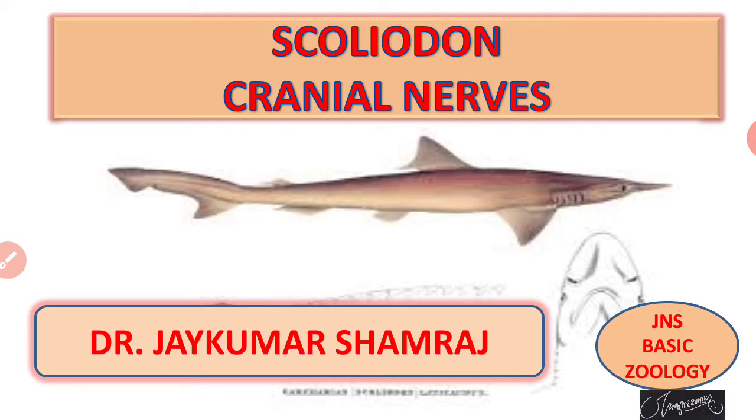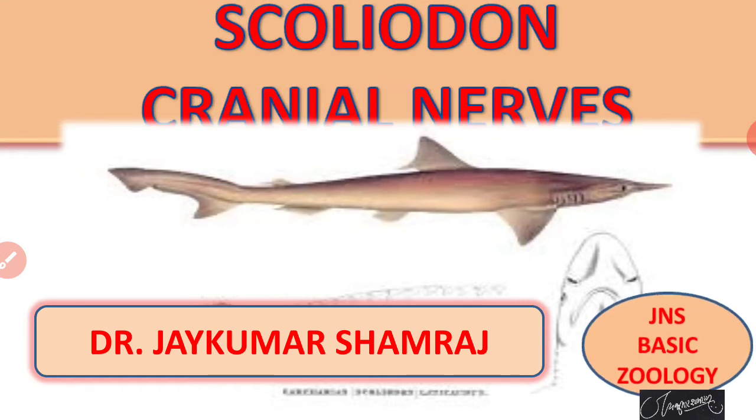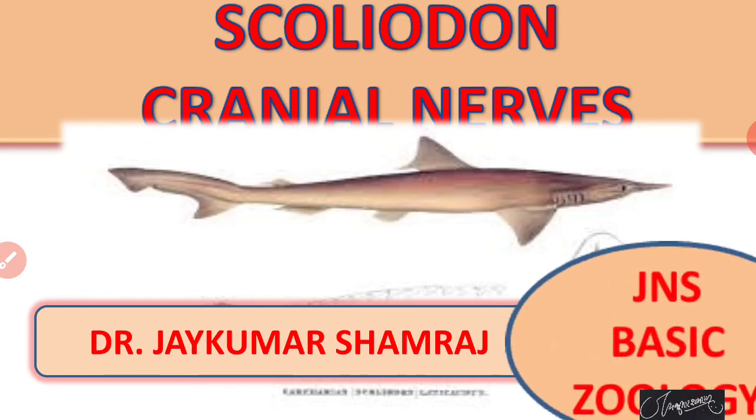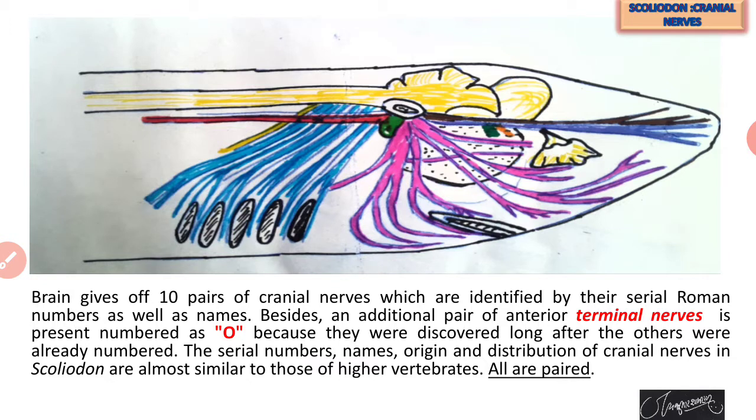Our today's topic is related to the cranial nerves of the Scoliodon. We know that in the case of Scoliodon, there are 10 pairs of cranial nerves in total. In the case of human beings, there are 12 pairs of cranial nerves, but in the case of Scoliodon, totally 10 pairs of